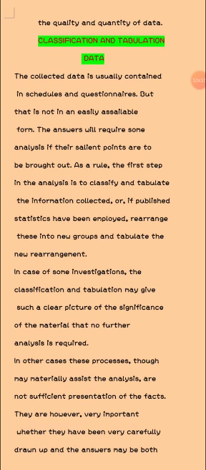As a rule, the first step in the analysis is to classify and tabulate the information collected, or if published statistics have been employed, rearrange these into new groups and tabulate the new rearrangement.